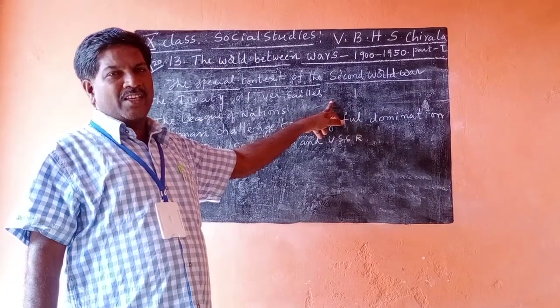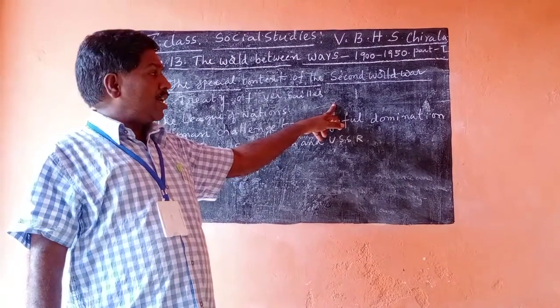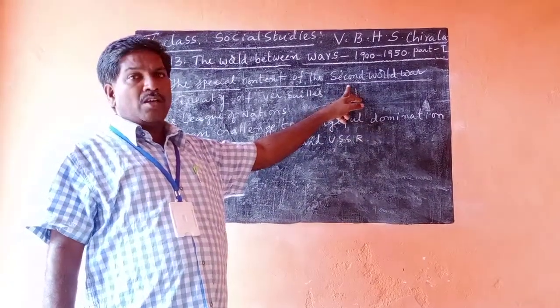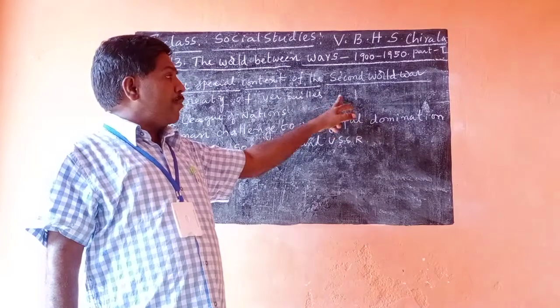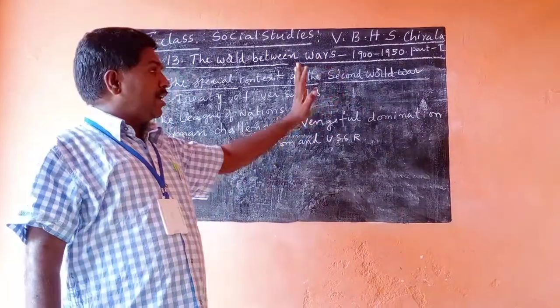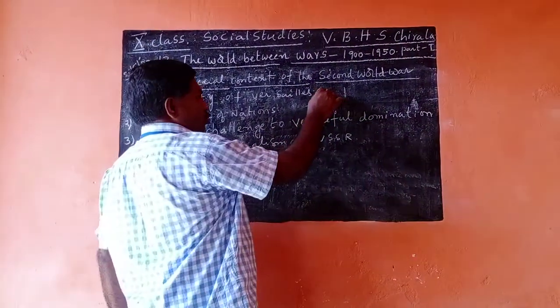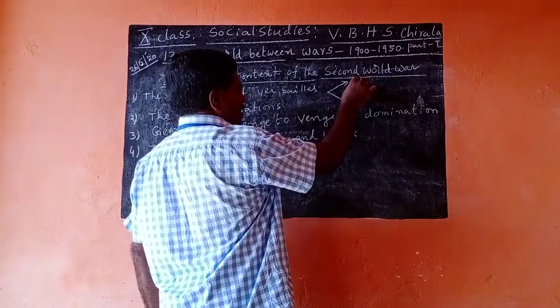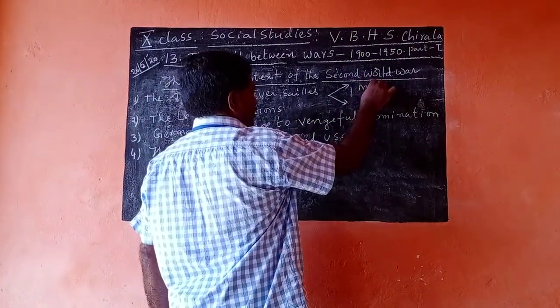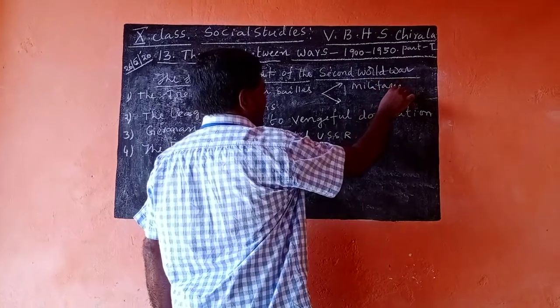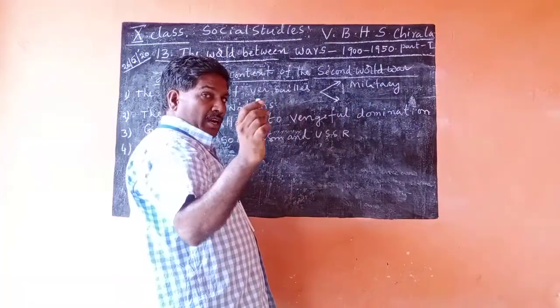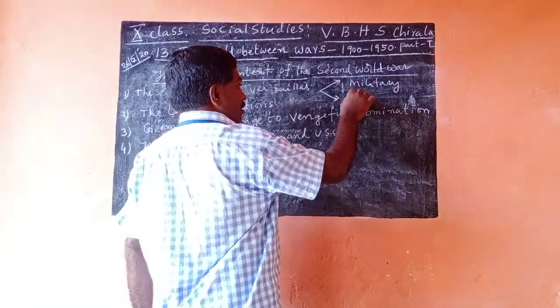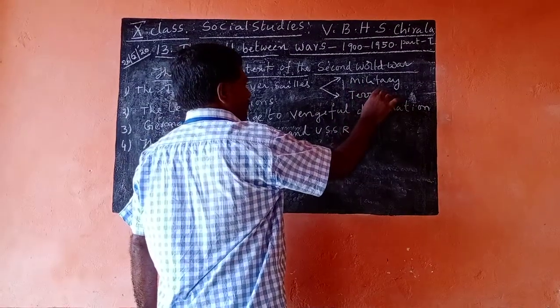And the victim here is Germany. Germany signed the Versailles Treaty papers, and two types of penalties were imposed on Germany: one is a military penalty and the other is a territorial penalty.